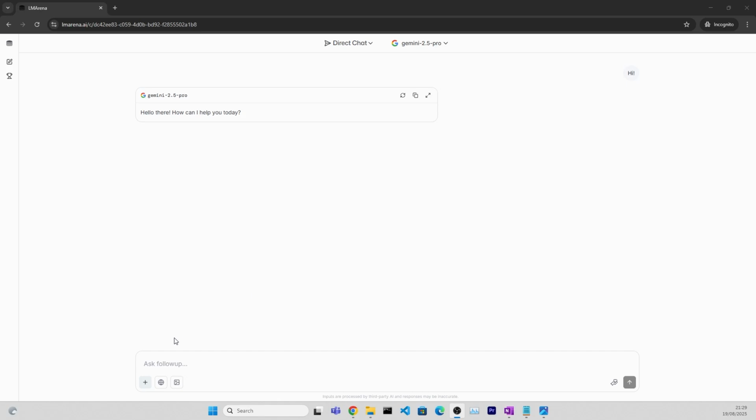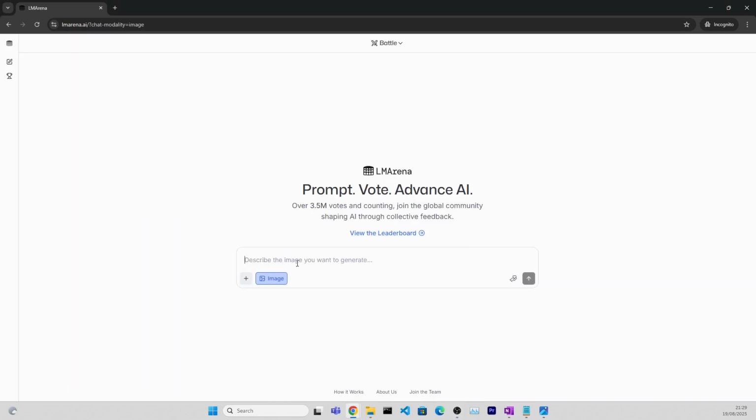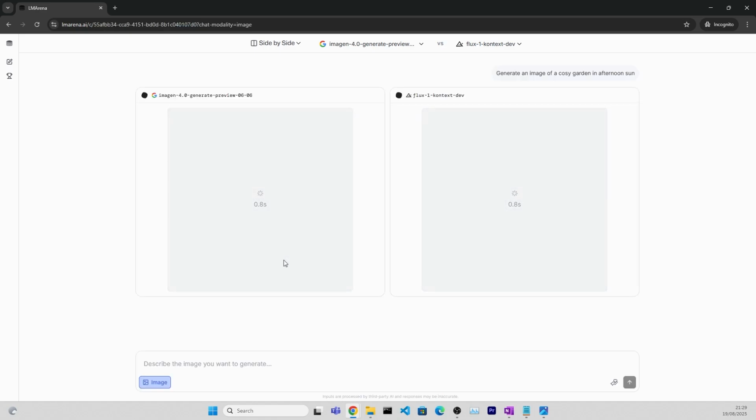What you can do on top is you can upload an image, you can search the web, or you can generate images. We just need to start a new session. And you have here the same three modes. So you can, let's say, go side by side, and let's say generate an image of a cozy garden in afternoon sun. Right, and now the two models will generate two images